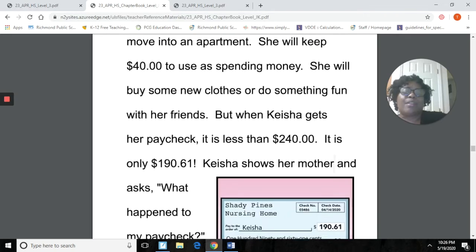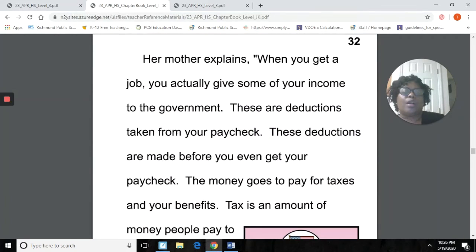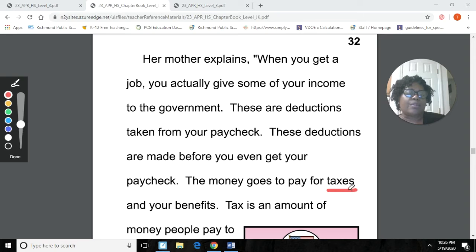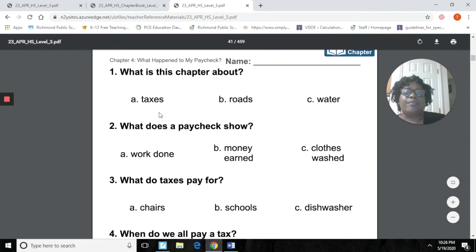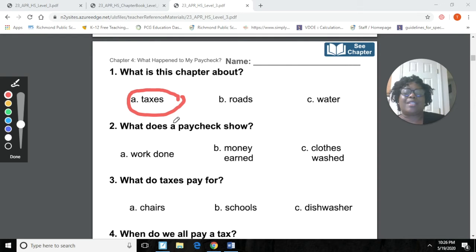So then as her mother explained to her, there are deductions taken from your check. This money goes to pay what? Taxes. So there it is right there. Taxes. Okay, so this whole story was about what? Taxes. All right. Okay, so there's our choices right here. So you should have circled taxes, okay?